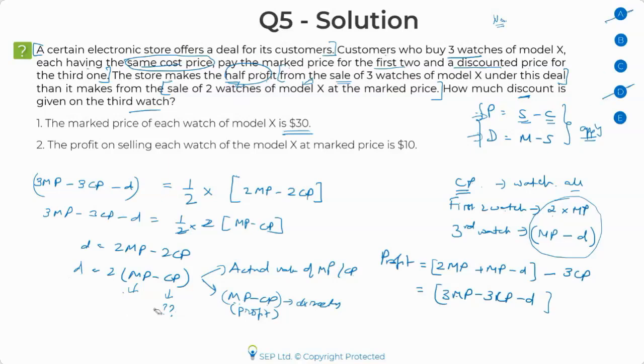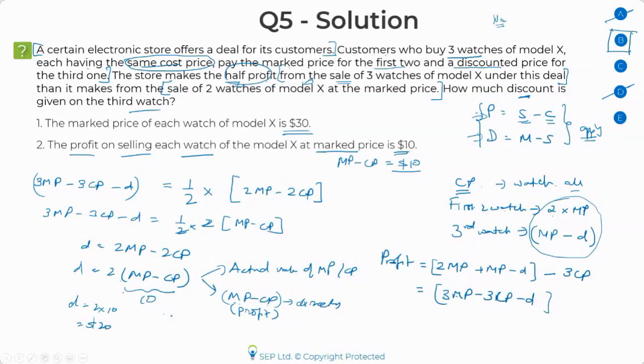Let's look at the second statement. It says that the profit I make on selling each watch at marked price is $10. Profit at marked price is MP minus CP. This is $10. Notice now I'm getting the direct value of MP minus CP. So I can plug it here and get my answer directly from statement 2. So the correct answer in this case is going to be option B.